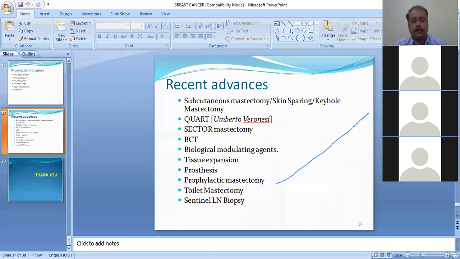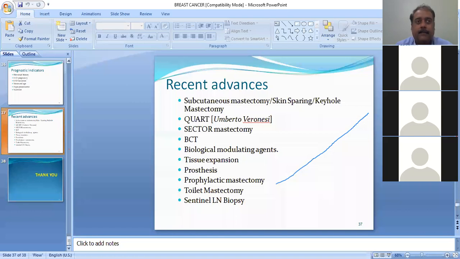You must have heard of the famous star Angelina Jolie. She underwent a prophylactic bilateral mastectomy because she was detected with a lobular carcinoma. And as we are aware, lobular carcinoma has a propensity for being bilateral and multifocal disease, unlike ductal carcinoma. So in anticipation, that was quite a bold step for that lady, and we really appreciate that she has undergone that.